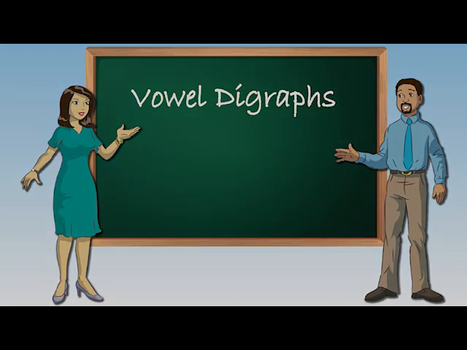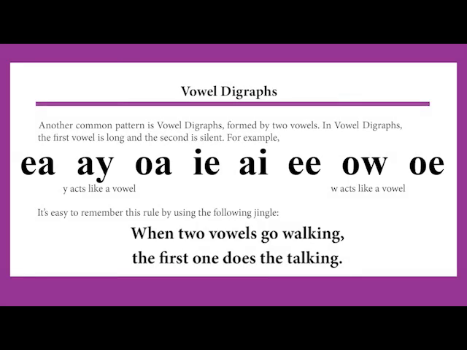Vowel digraphs. Another common pattern is vowel digraphs, formed by two vowels. In vowel digraphs, the first vowel is long and the second is silent. For example, EA is E, AY is A. Here Y acts like a vowel.